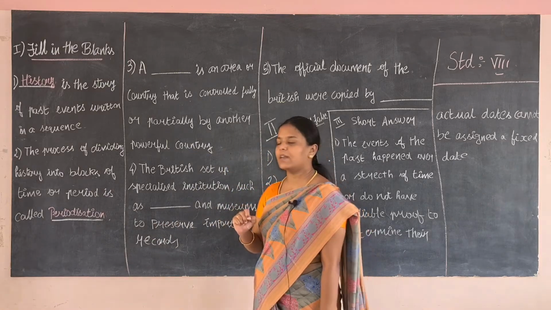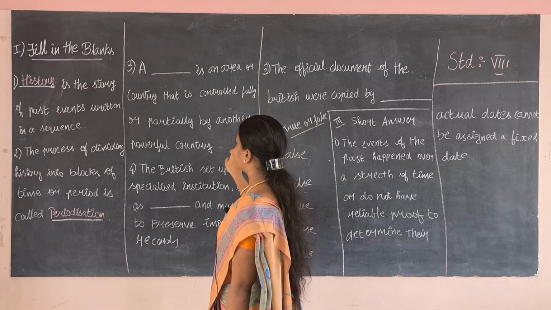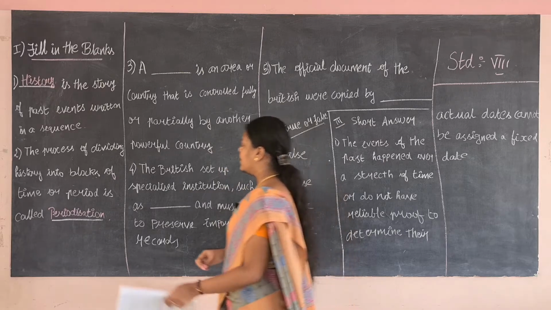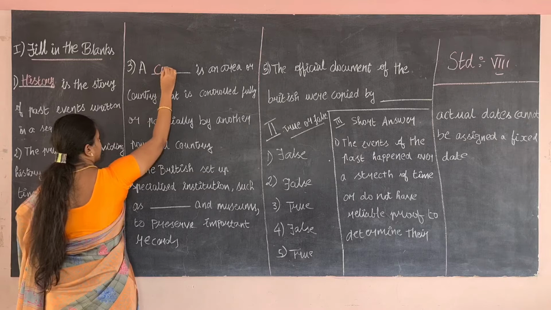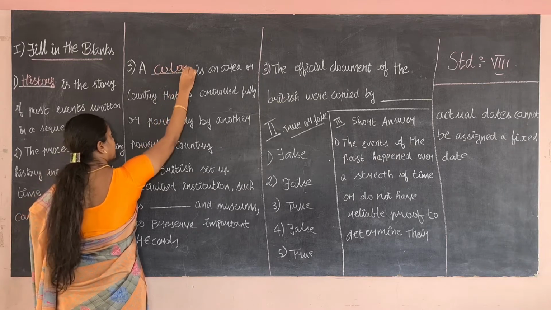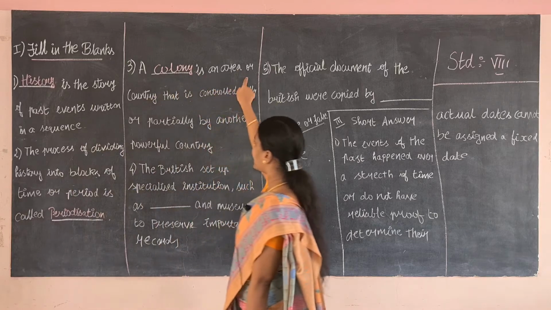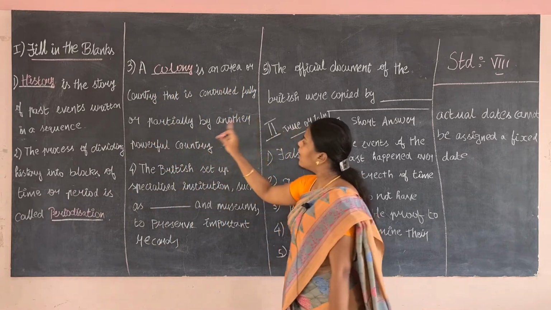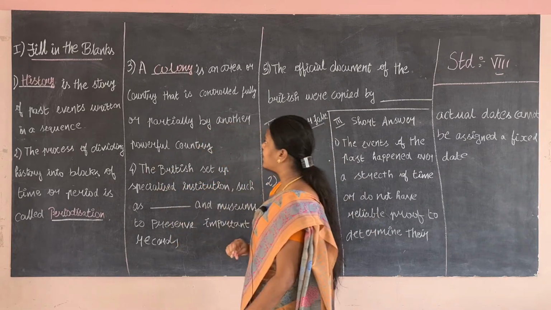The next question is, a dash is an area or country that is controlled fully or partially by another powerful country. The answer is colony. A colony is an area or a country that is controlled fully or partially by another powerful country.